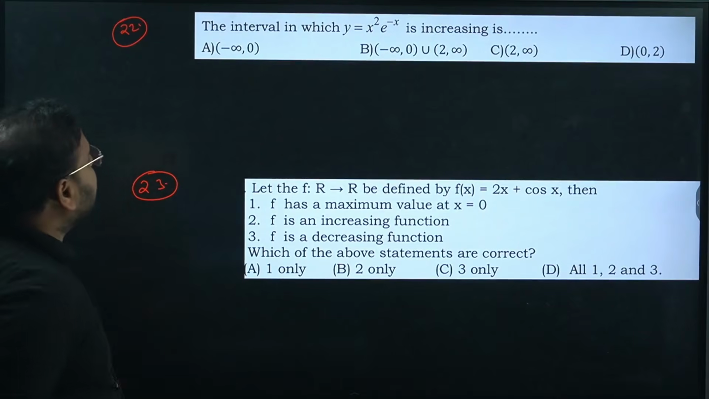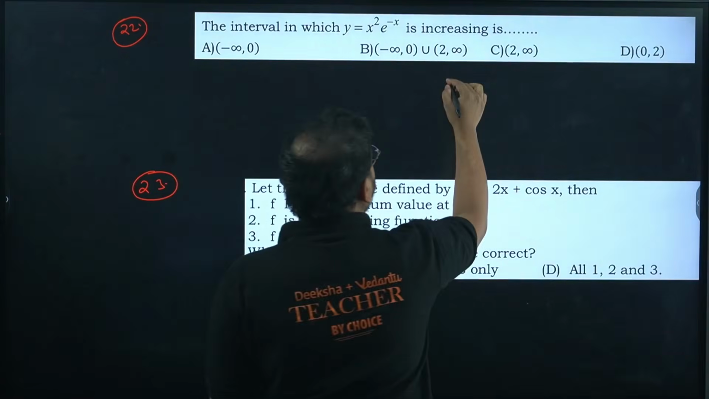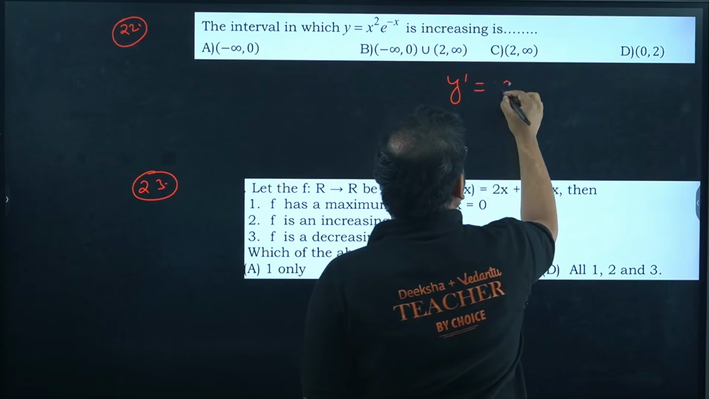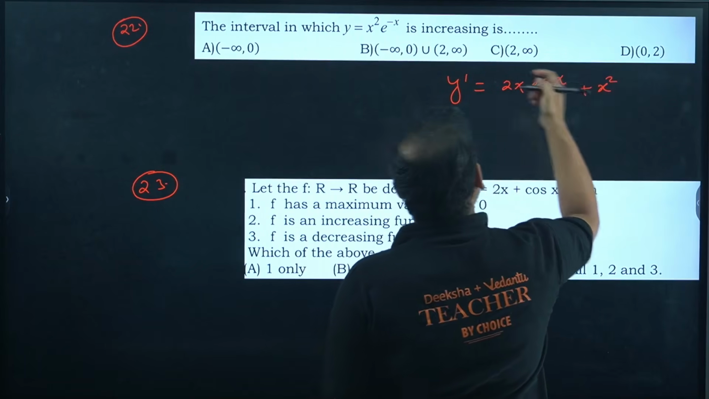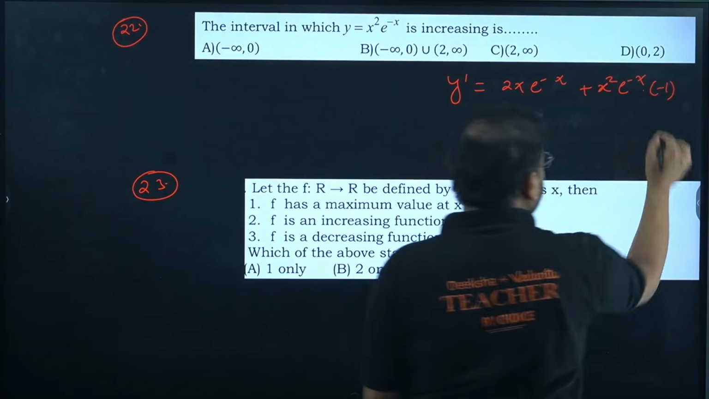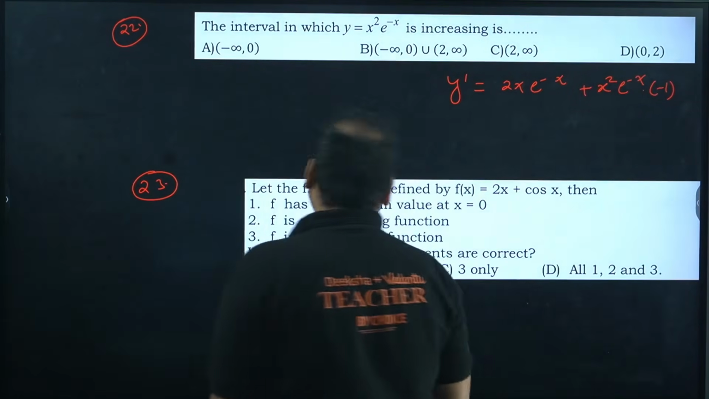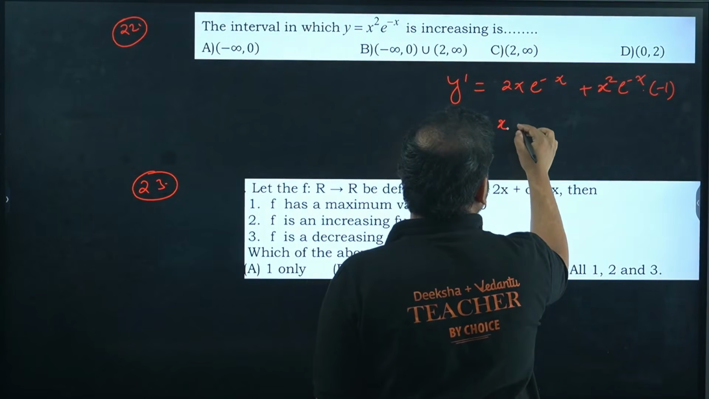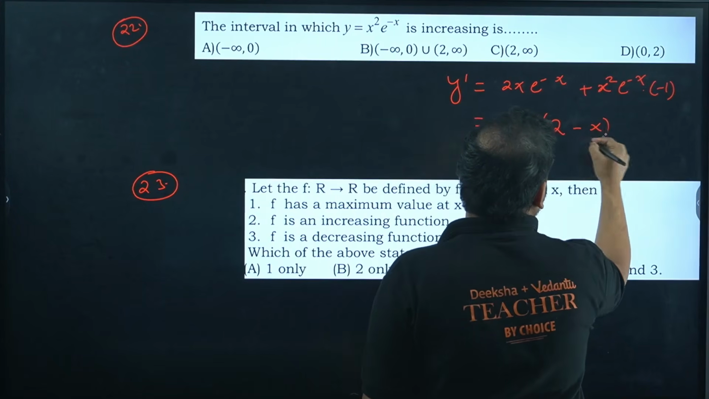Find the interval in which the given function is increasing. How do you find increasing and decreasing intervals? You find the derivative, using the product rule. So 2x e power minus x as it is, plus x square as it is, and the derivative of e power minus x is e power minus x into minus 1, because when you differentiate minus x it becomes minus 1. Now let's take x and e power minus x common. Over here we have only 2 left, here we have x left.